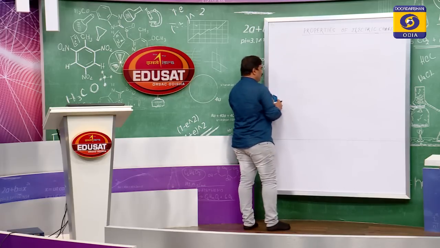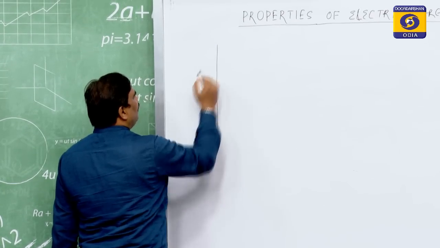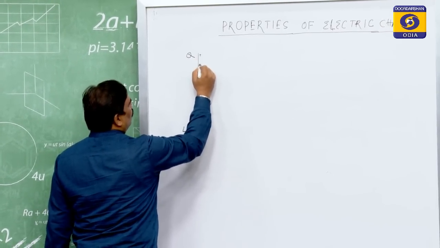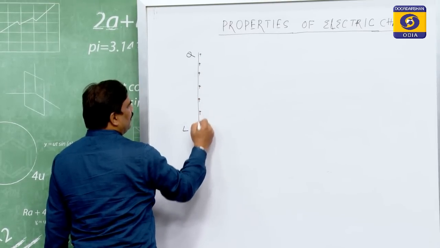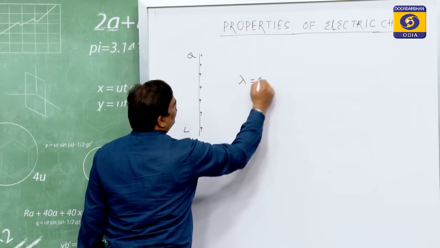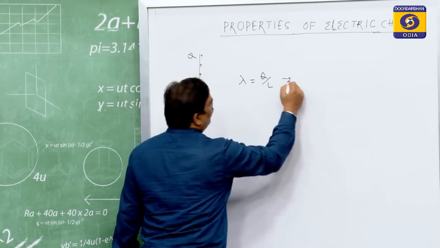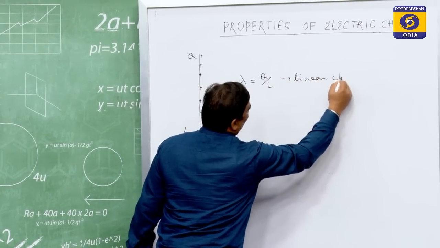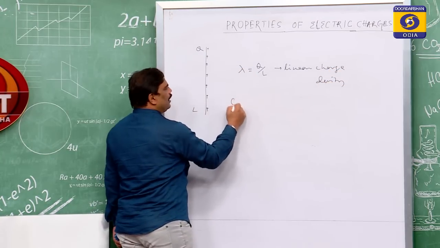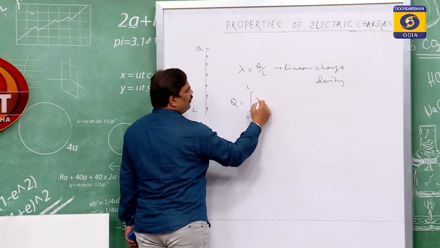If we give charge to a wire of length L and the charge given is Q, then the entire charge will be distributed uniformly along the length of the wire, and we define the charge per unit length, lambda, as the charge density, the linear charge density, and the total charge on the body is therefore given by integration 0 to L of lambda dl.